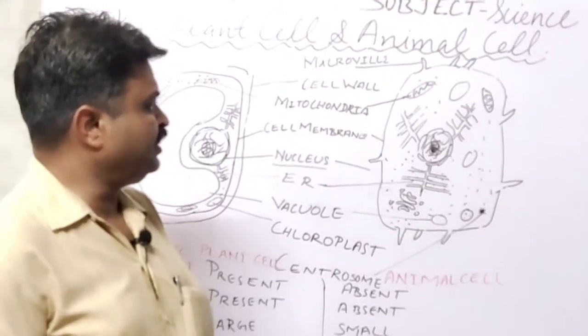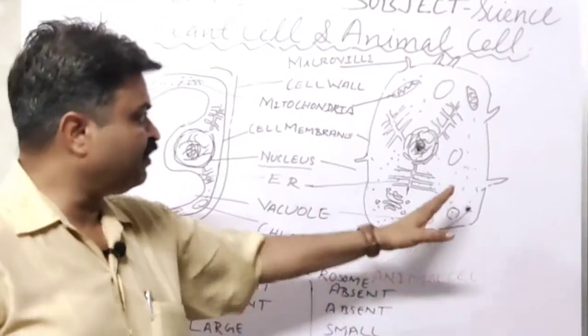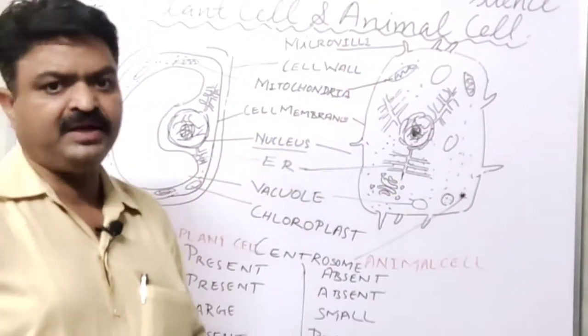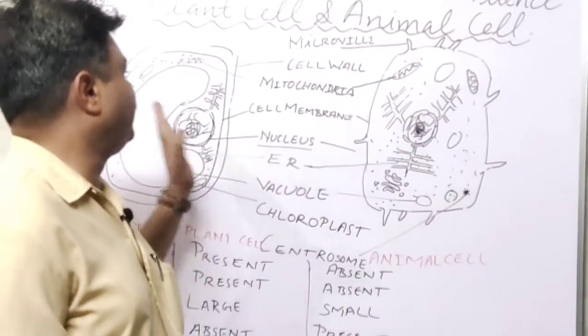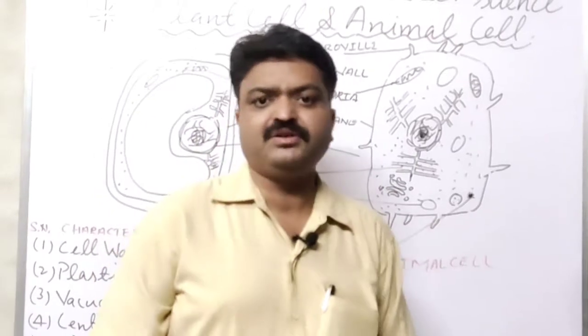After this, there are the lysosomes, student. Lysosomes are found inside the animal cell, but they are absent inside the plant cell, student. And what is the main function of the lysosome?